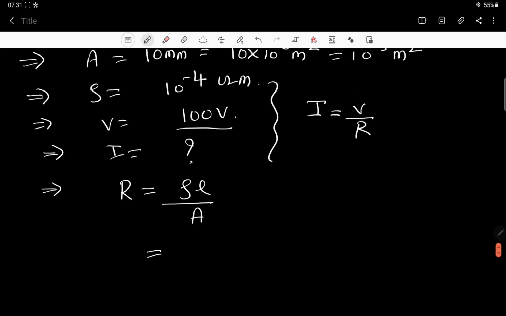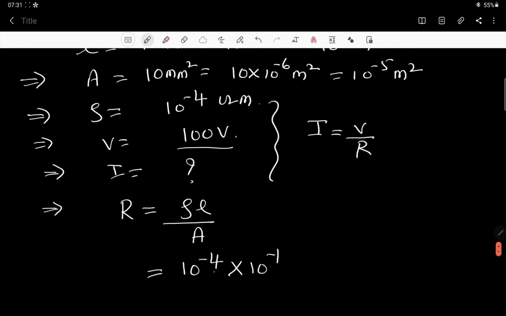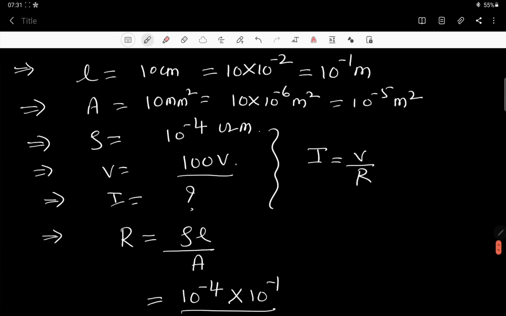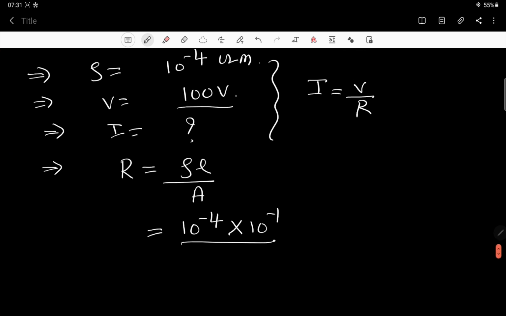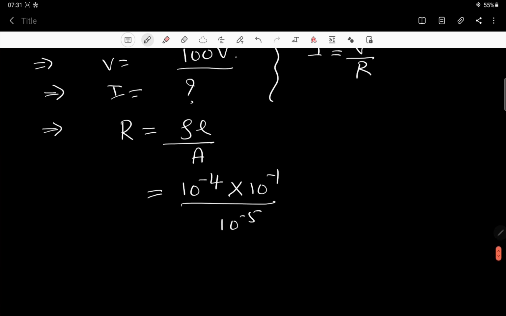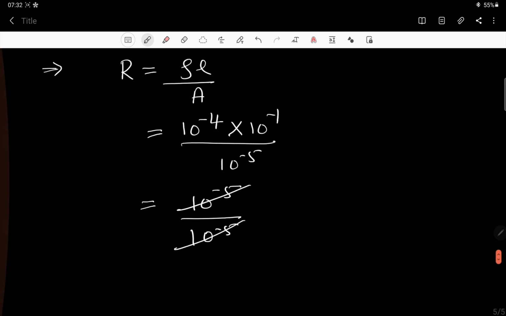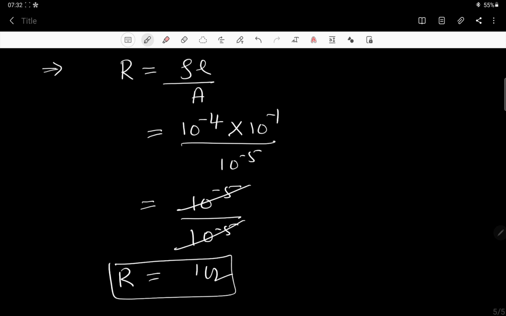What is the value of rho? It is given already, 10 to the power minus 4, into, what is the value of L? L is given, 10 to the power minus 1, divided by area. What is the area? That is 10 to the power minus 5. Look at this: 10 to the power minus 4 times 10 to the power minus 1, divided by 10 to the power minus 5. 10 to the power minus 5 gets cancelled. What is the resistance? 1 ohm. So resistance is 1 ohm.